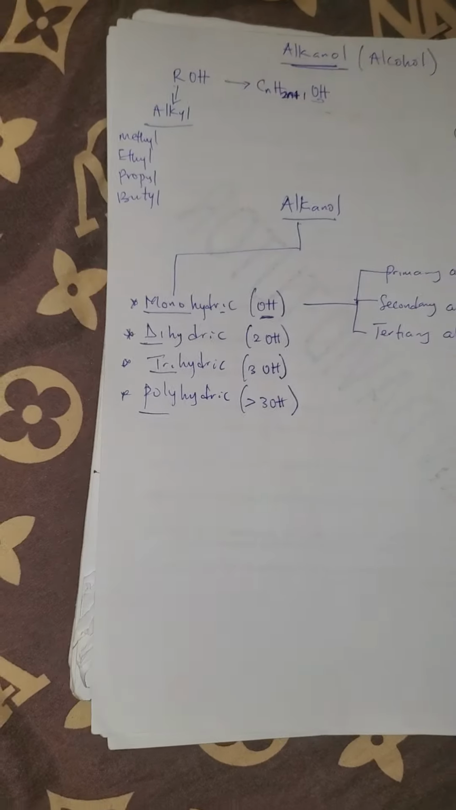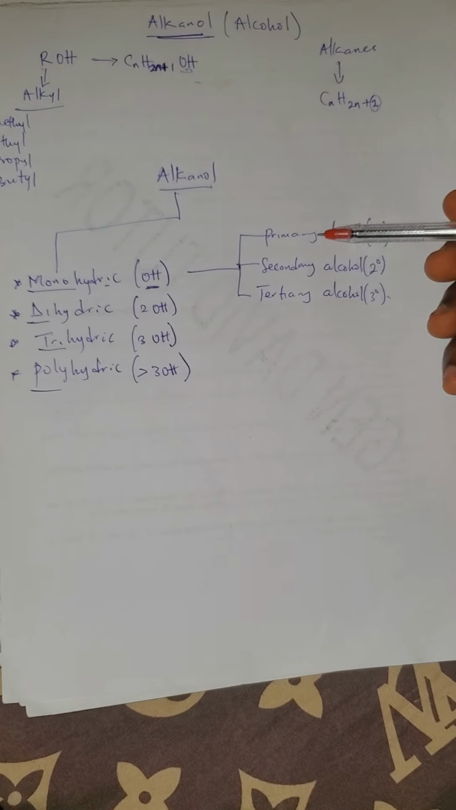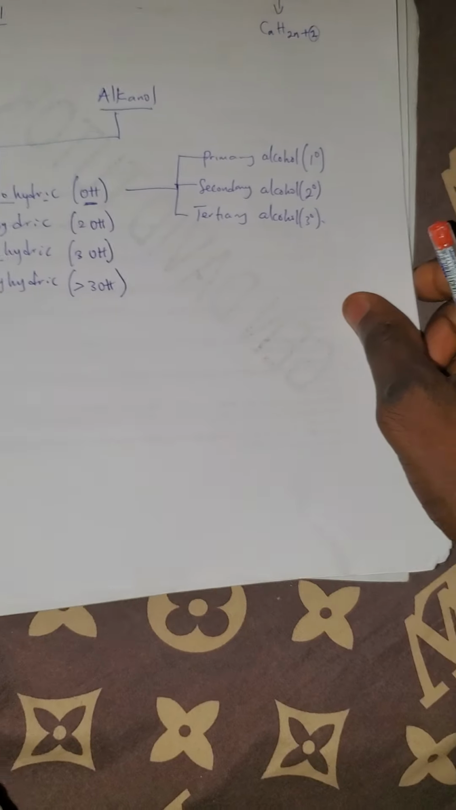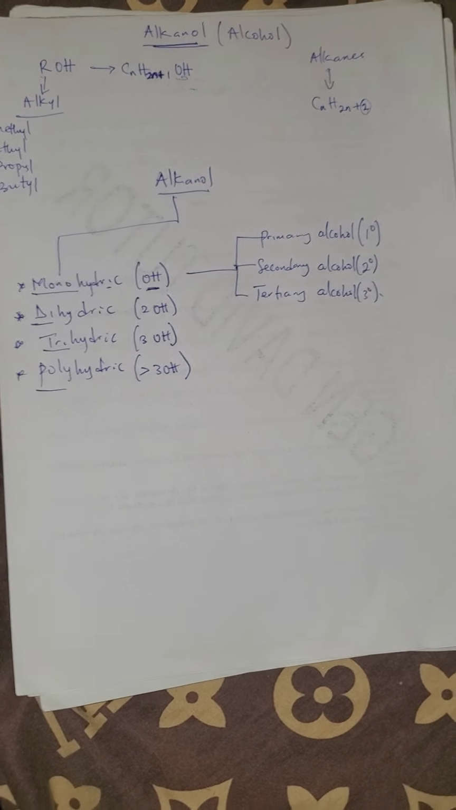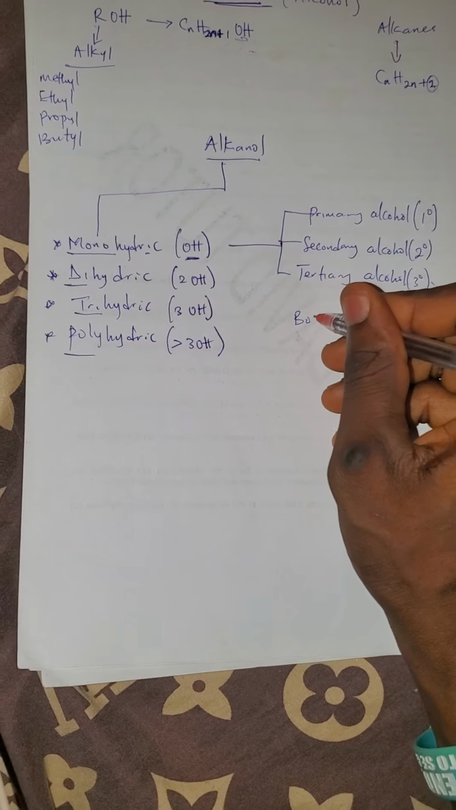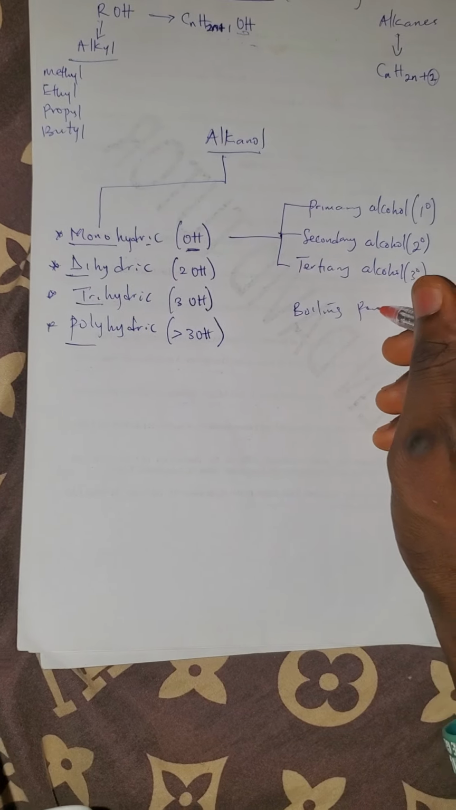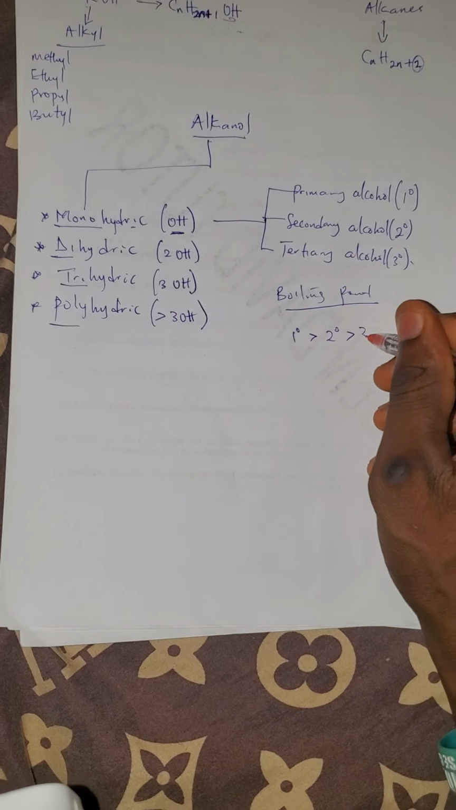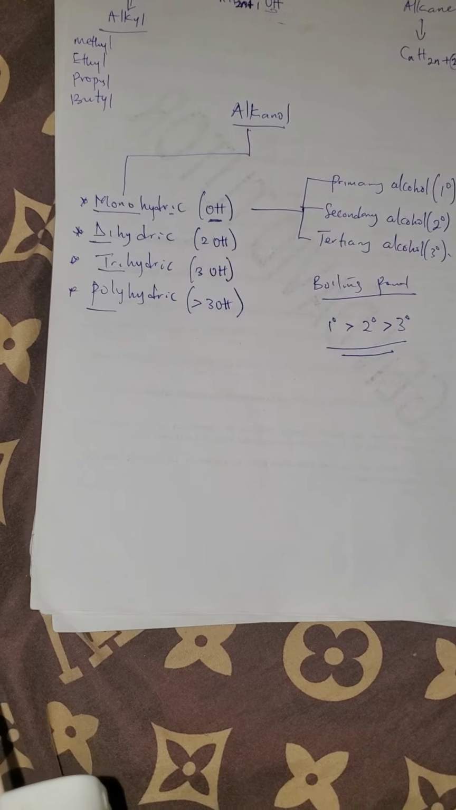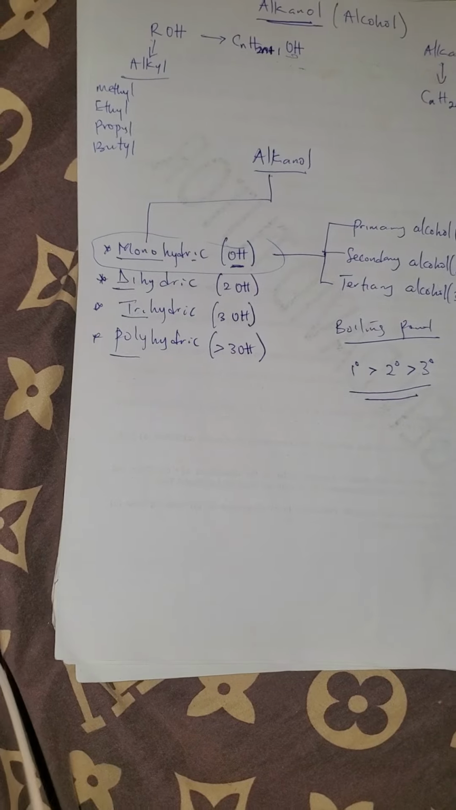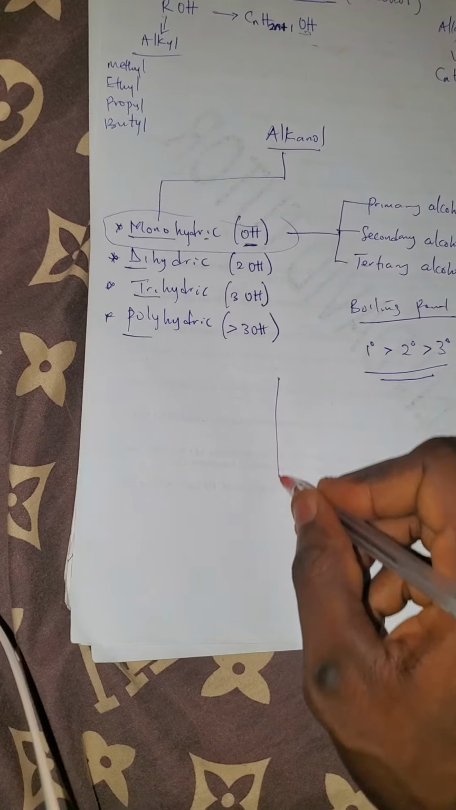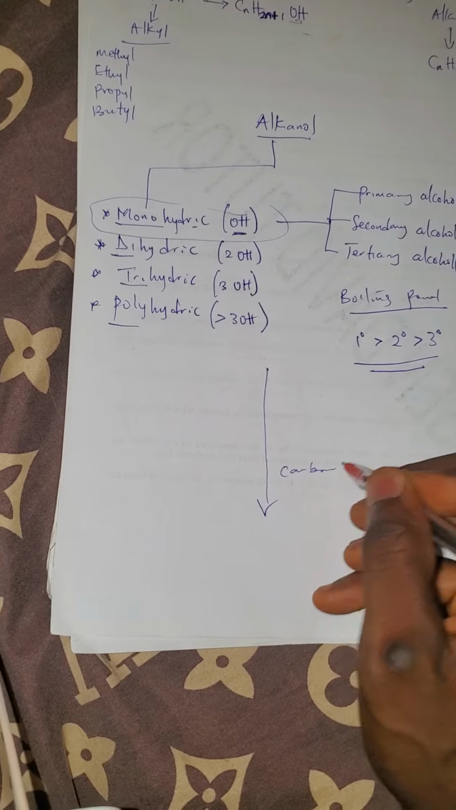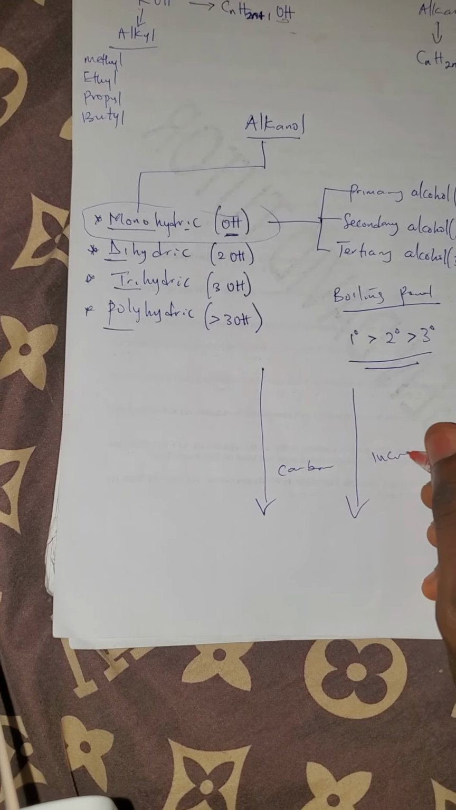Now, let us go into the monohydric. I told you initially that monohydric is differentiated into the primary, secondary, and tertiary. So from here, don't forget, the boiling point of primary is greater than the one of the secondary, in which the secondary is greater than the one of what? Of tertiary. But if you are talking about all monohydric alcohol, as the number of carbon increases, the boiling point also increases.